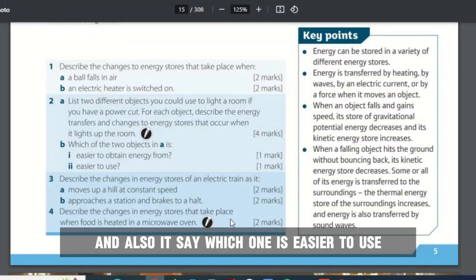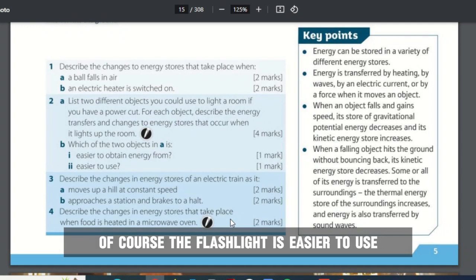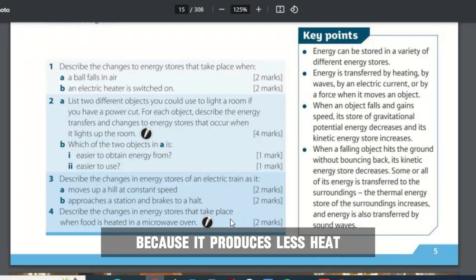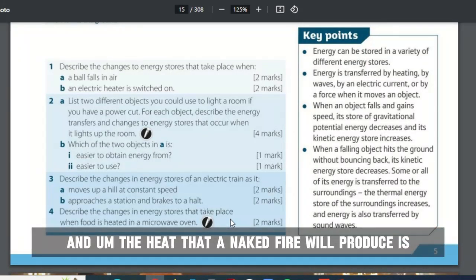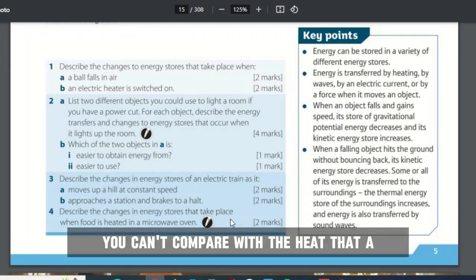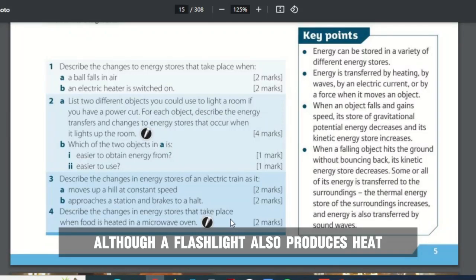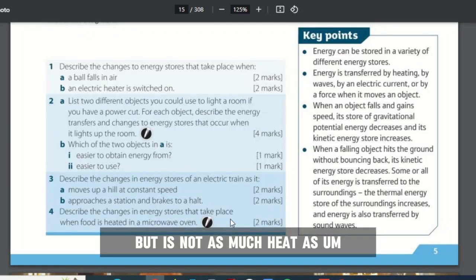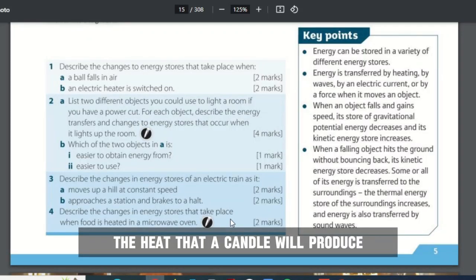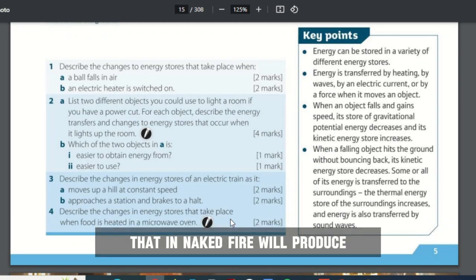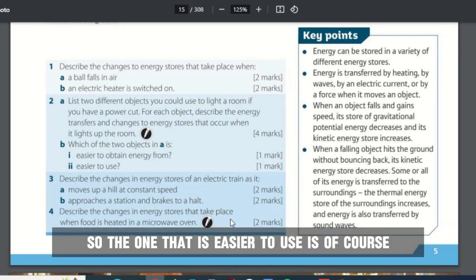And also it says which one is easier to use. Of course, the flashlight is easier to use because it produces less heat. The heat that a naked fire will produce, you can't compare with the heat that a flashlight will produce. Although a flashlight also produces heat, it's not as much heat as a candle, that a naked fire will produce. So the one that is easier to use is of course the flashlight.